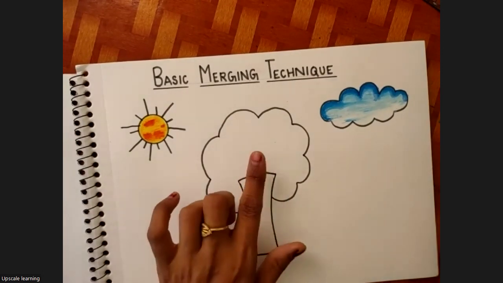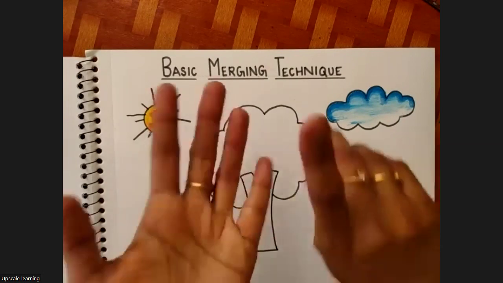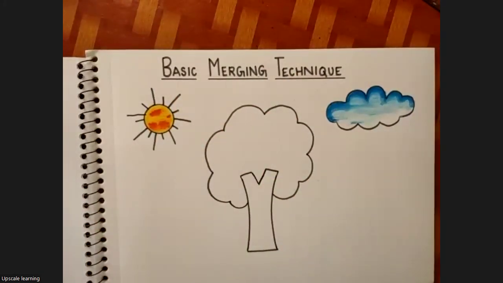Now we'll color our tree. For that, we need 3 colors. Wait, it is looking very small for me from here. Once we are done with the tree, you hold it close, I will see. Now take out 3 colors.